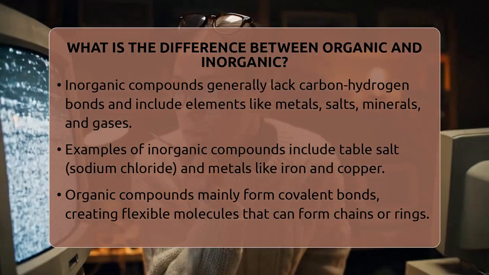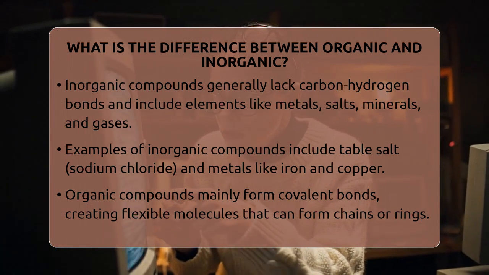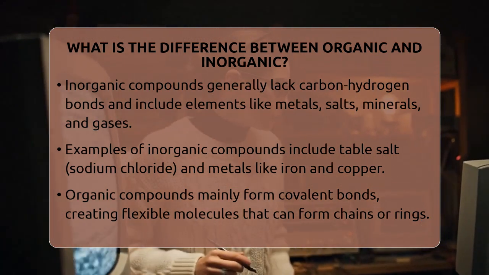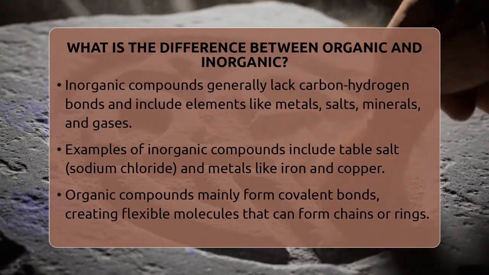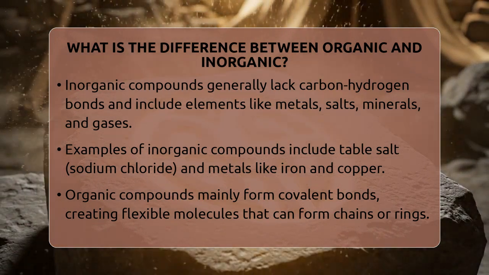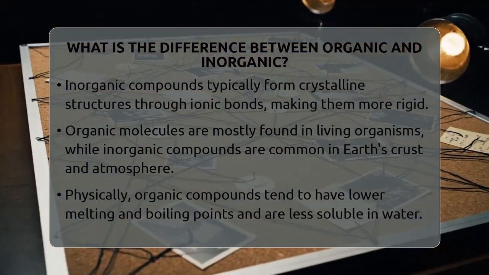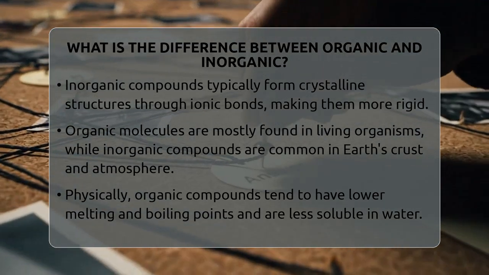When you look at their structures, organic compounds tend to have covalent bonds, sharing electrons between atoms. These bonds make the molecules more flexible and capable of forming large chains or rings. Inorganic compounds, on the other hand, often form crystalline structures with ionic bonds, making them more rigid and stable.